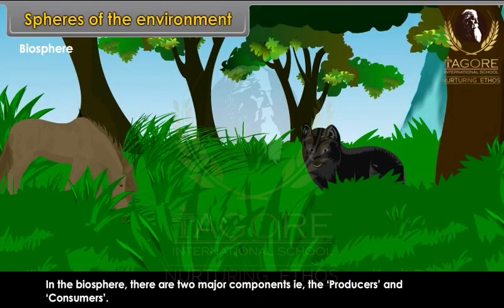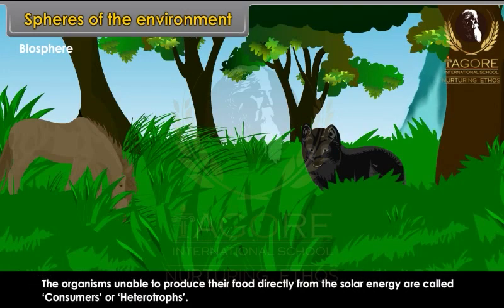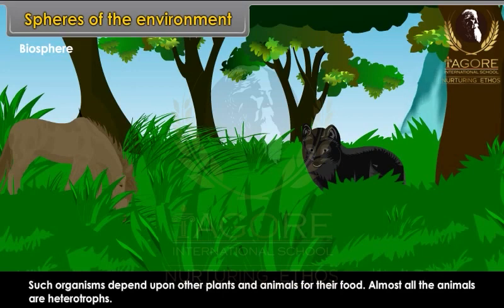All the organisms which are capable of producing their food directly from the abiotic environment are called producers or autotrophs. The organisms unable to produce their food directly from the solar energy are called consumers or heterotrophs. Such organisms depend upon other plants and animals for their food. Almost all the animals are heterotrophs.